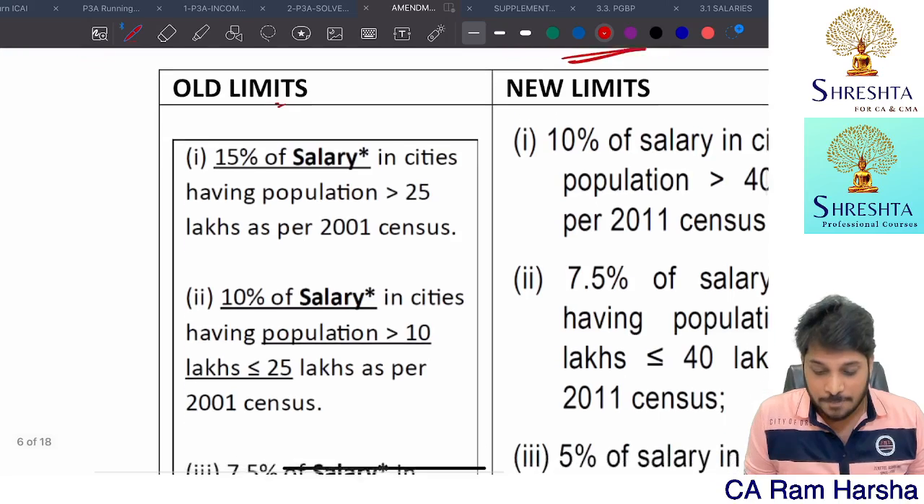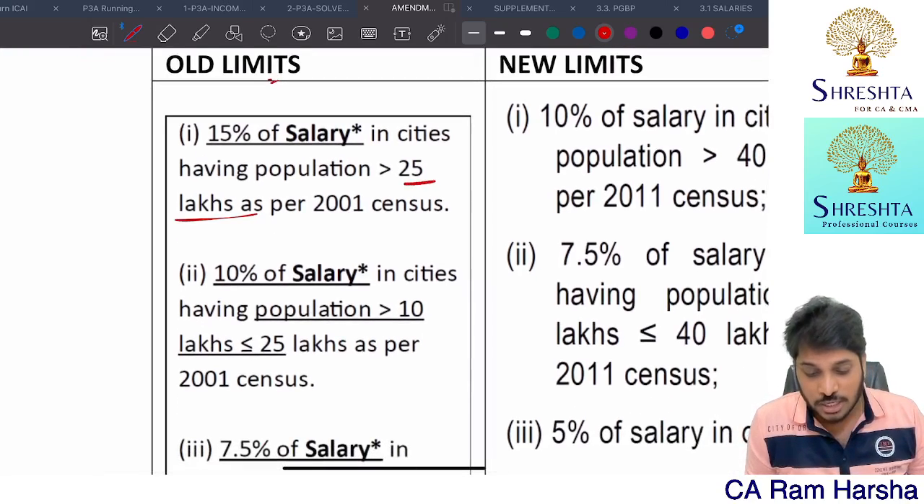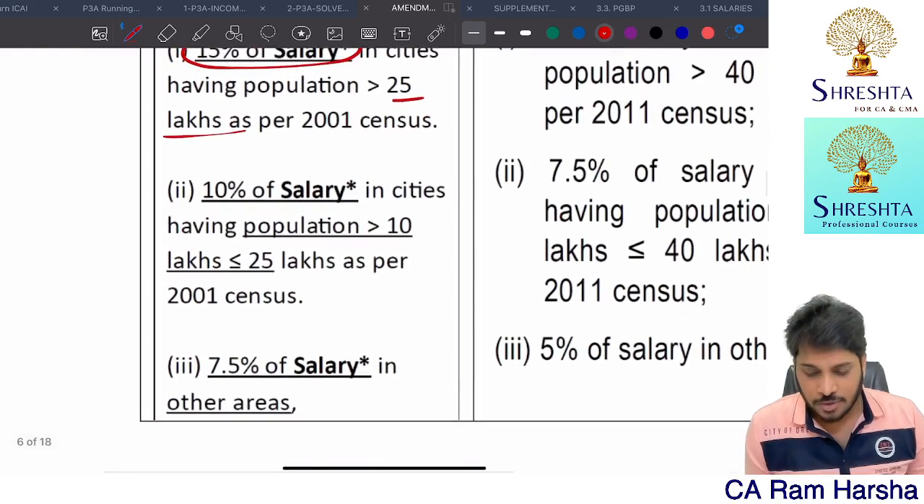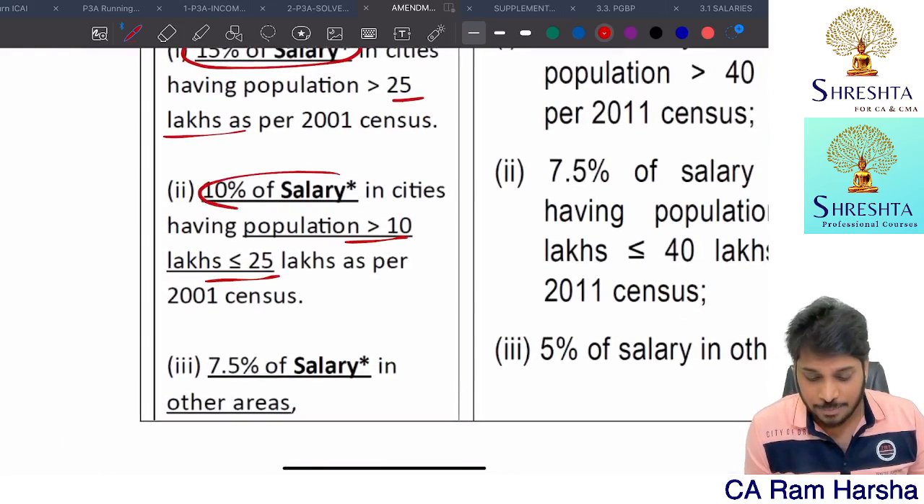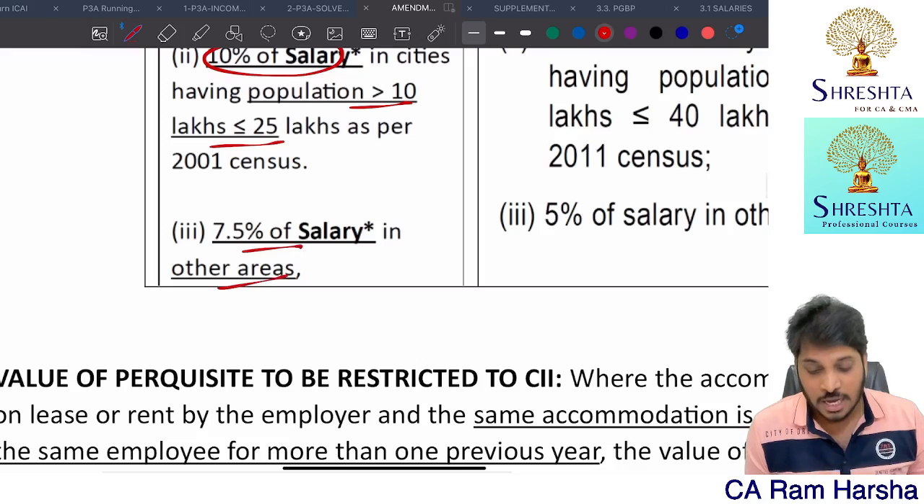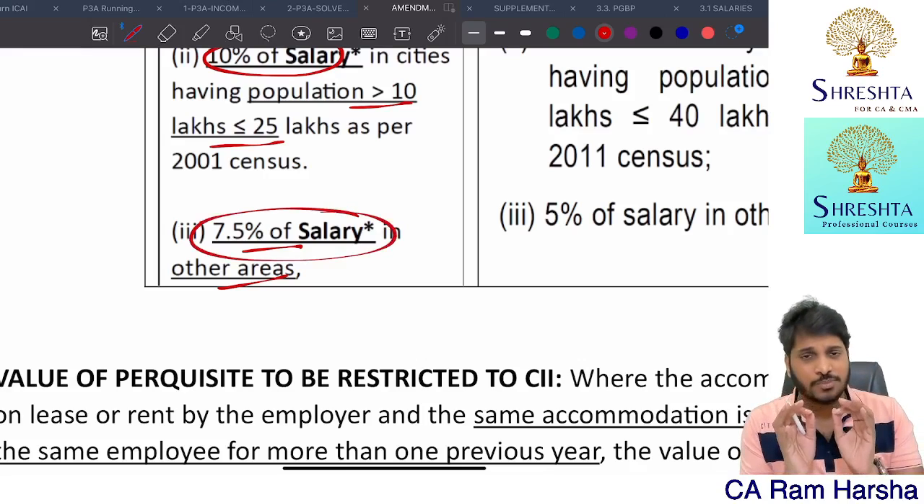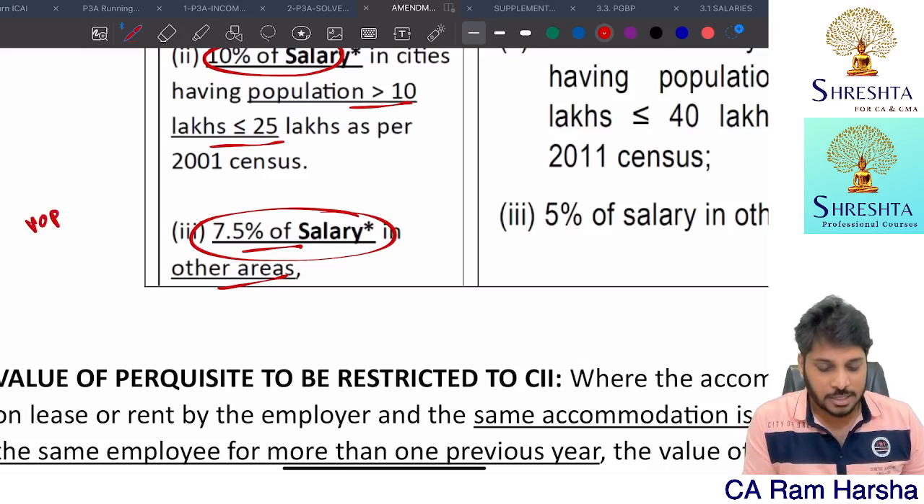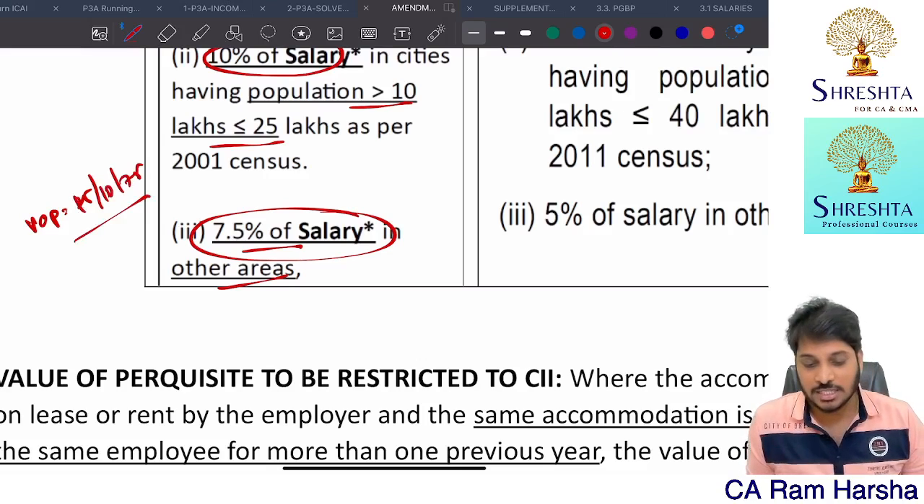What is the old limit? If the population is more than 25 lakhs in the locality where the accommodation is provided, 15% of the salary. If the population is between 10 to 25 lakh, 10% of salary. In other cases, nothing but below 10 lakhs population, 7.5% of the salary. This is the perquisite rule. So this much should be the value. So value of perk is equal to 15 or 10 or 7.5 percent, as the case may be.